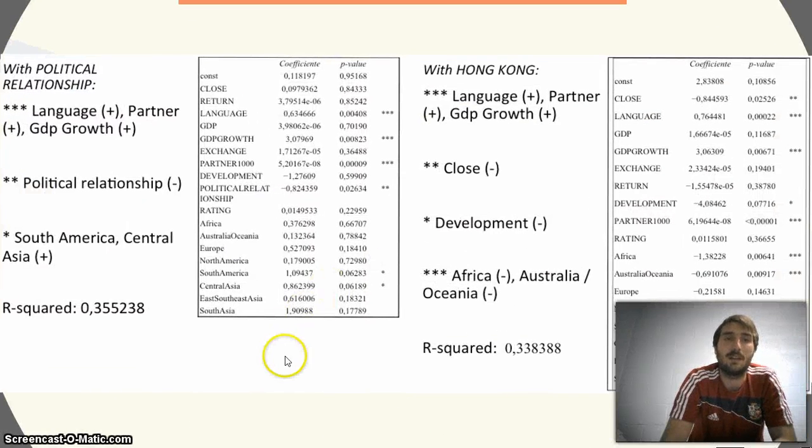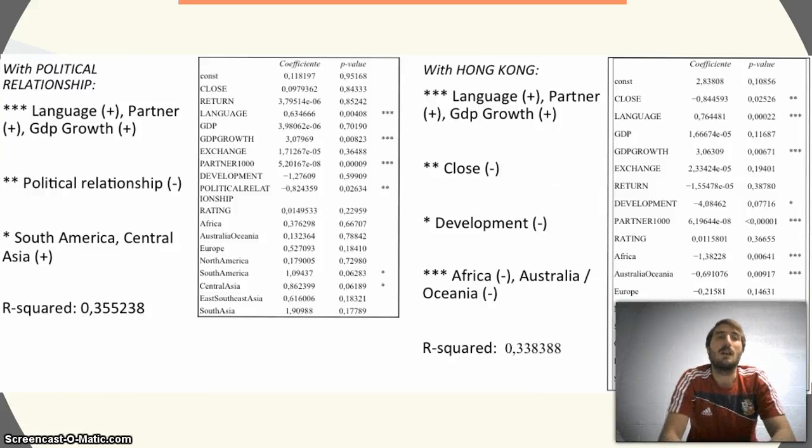The first one includes the variable political relationships and excludes all the 16 investments that have been made in Hong Kong from 1996 to 2010. This is because the data for political relationships for Hong Kong were not available in the database that we have used. So after the regression, we can easily find that we have 3 variables that are statistically significant at 1%.